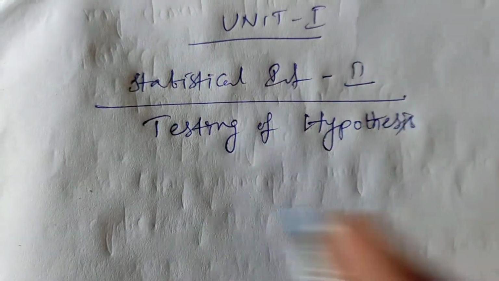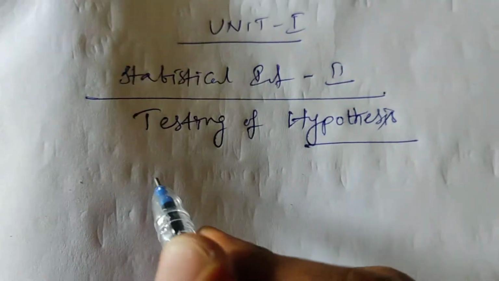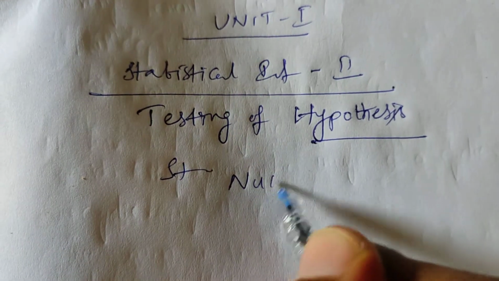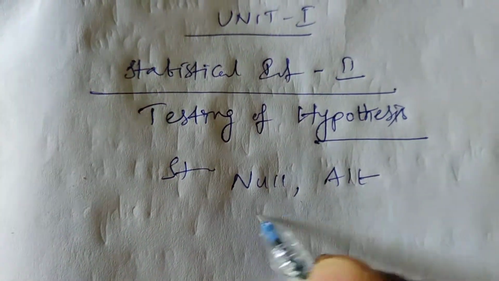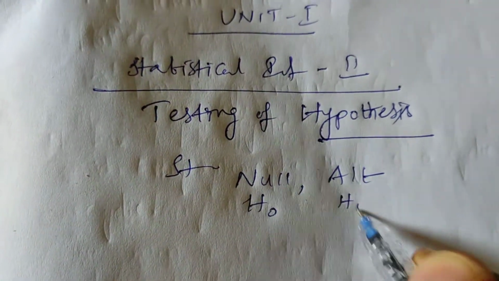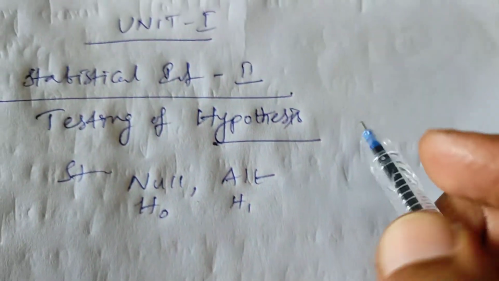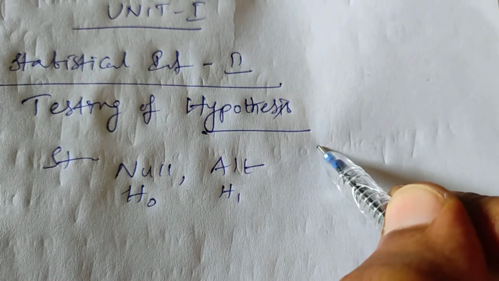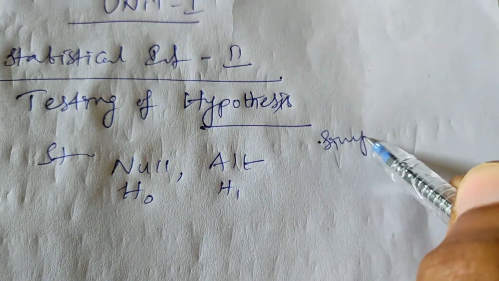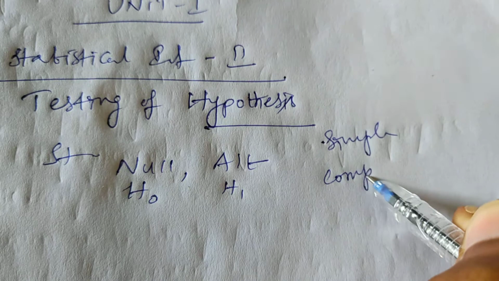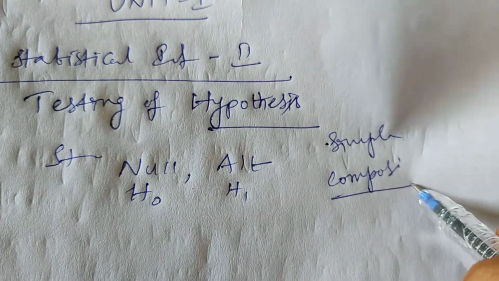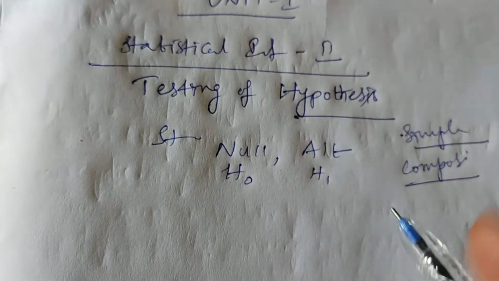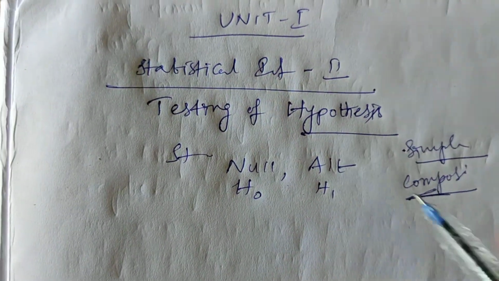Under this, what is hypothesis, what is statistical hypothesis, what is null hypothesis, what is alternative hypothesis, H0, H1, and what are the two different kinds of hypothesis: simple hypothesis and composite hypothesis. Composite means comparison. Simple means equal. There is no comparison, you are not going to compare anything. So here comparison will be there.